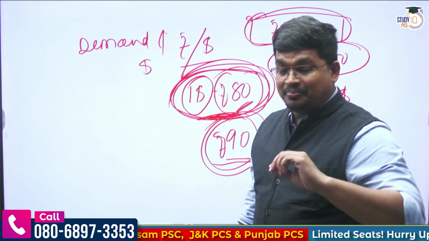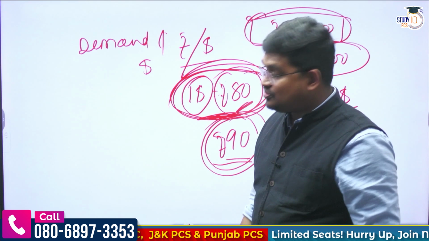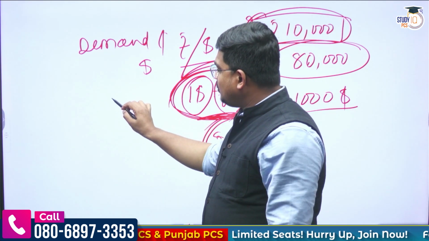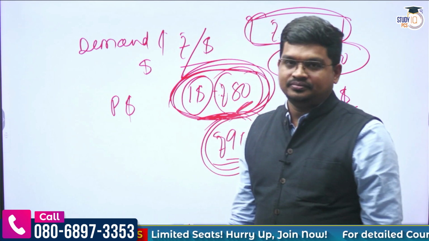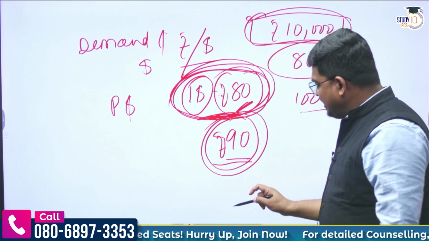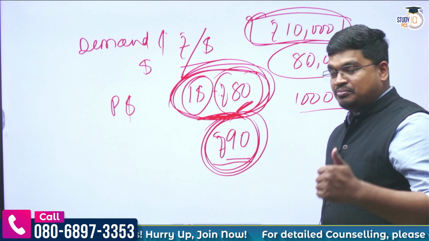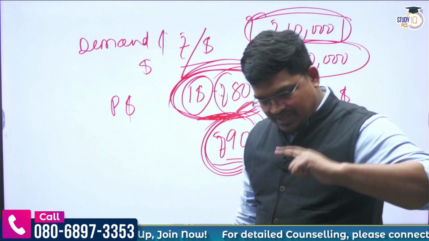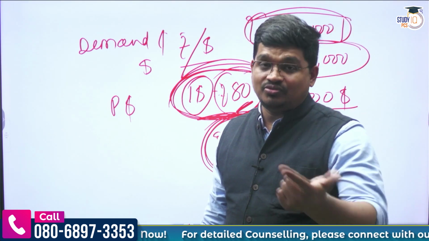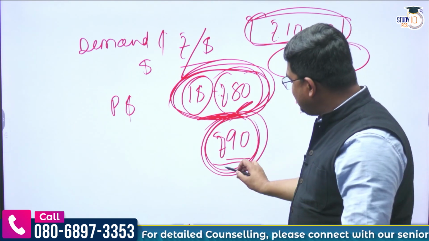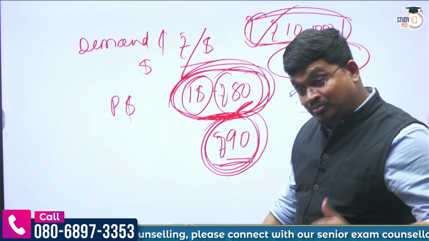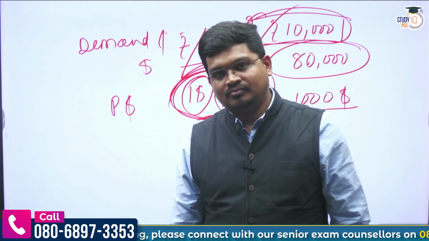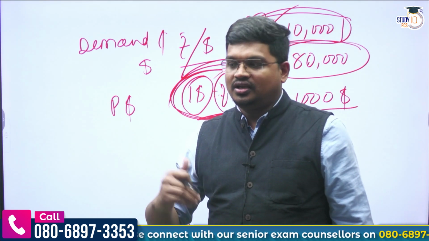So the basic economic mechanism is what? When demand for dollar increases, the price of dollar will increase. That means domestic currency will depreciate and foreign currency will appreciate. So definitely this will happen. They will gain this 10,000 rupees, could be more than that, by exchanging dollars into Indian rupees.